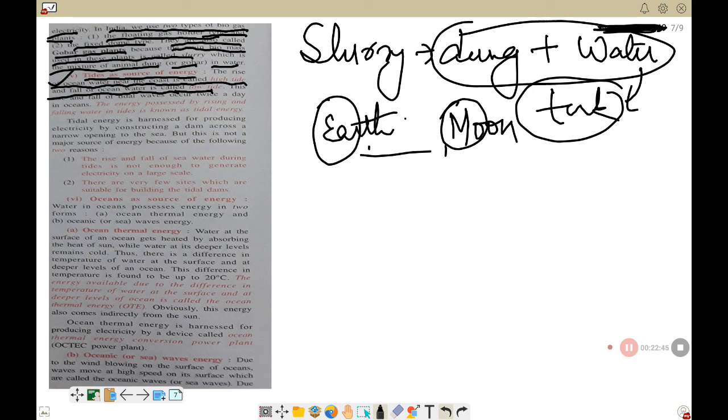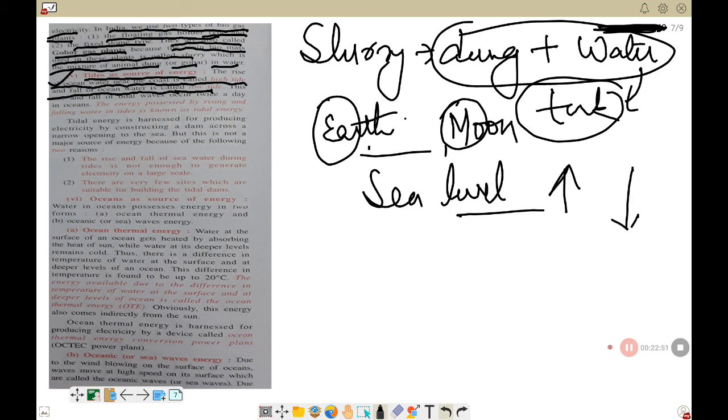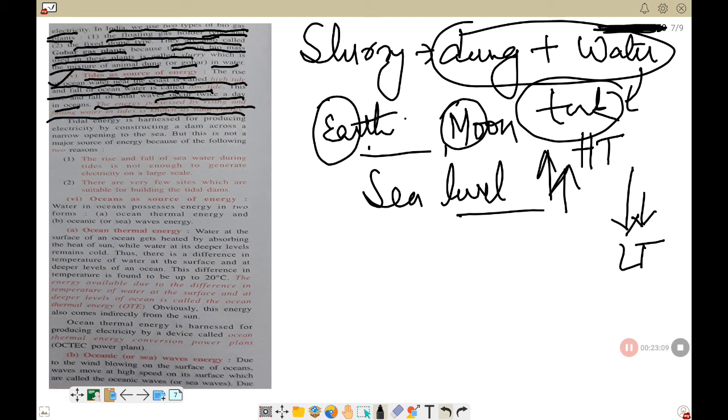What happens? The sea level rises up sometimes and falls down sometimes. So when it rises up, it is called high tide. When it goes down, it's called low tide. So this is what we call tides. This occurs twice a day in ocean. The energy possessed by the rising and falling water in the tides is known as tidal energy.